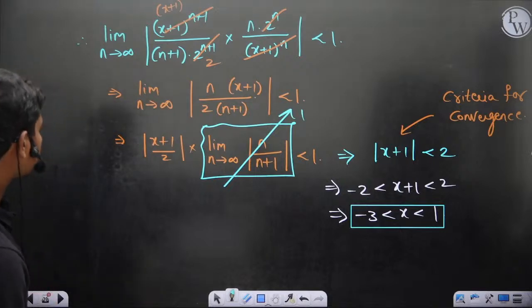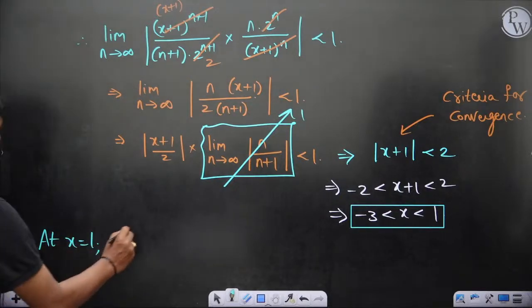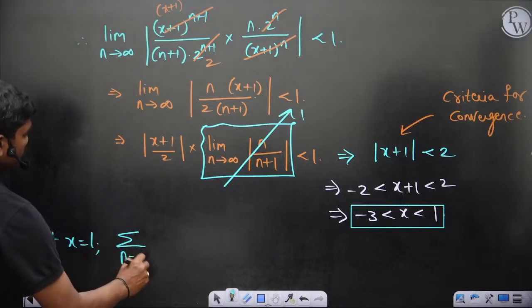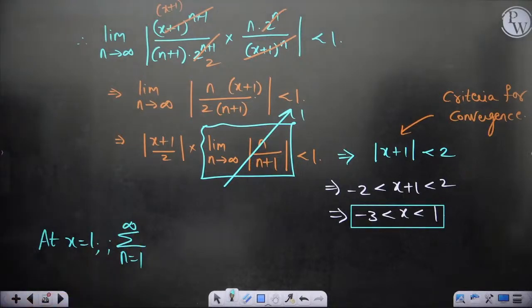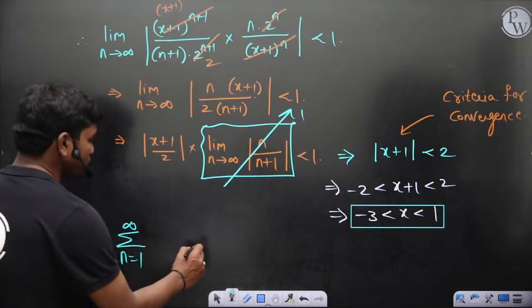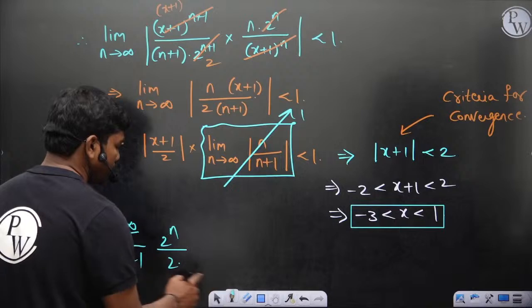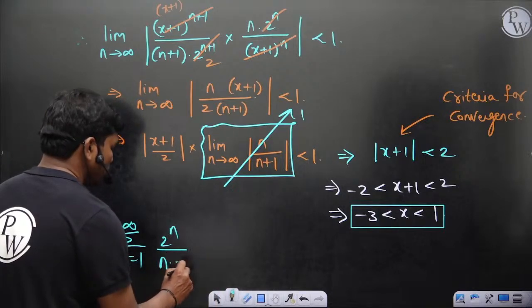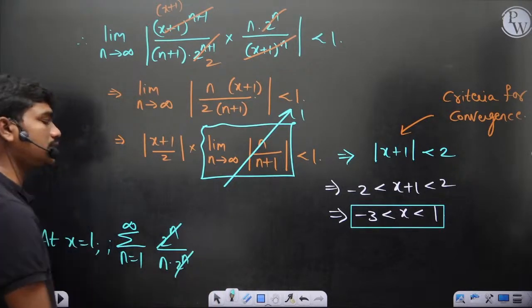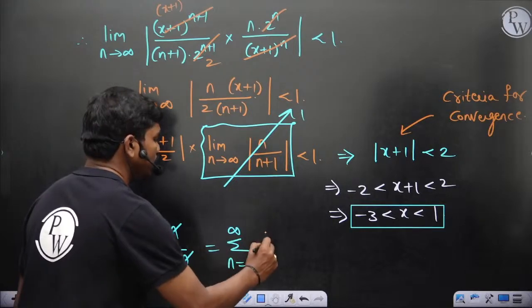Let's see. At x equal to 1, first of all, the series n equal to 1 to infinity. If you put x equal to 1, this becomes 1 plus 1, 2 power n, so 2 power n by n into 2 power n. This would be the series actually, which is summation n equal to 1 to infinity 1 by n.